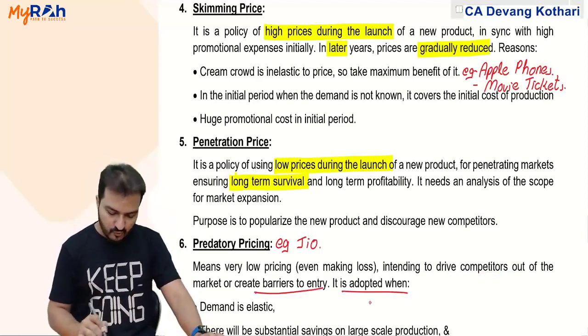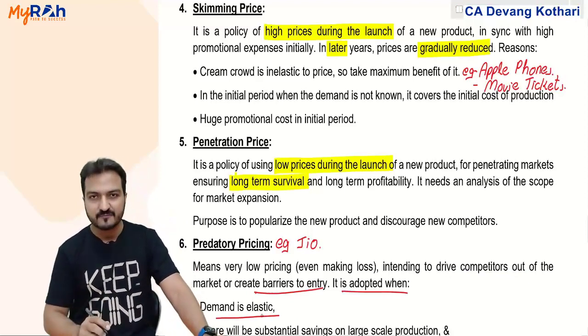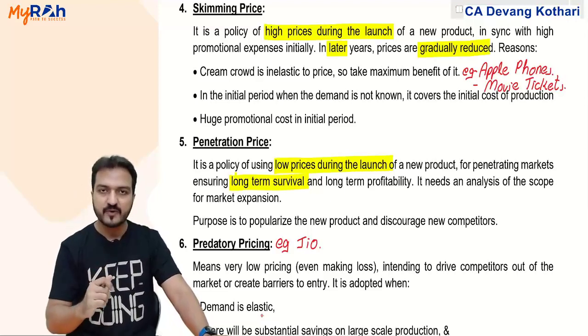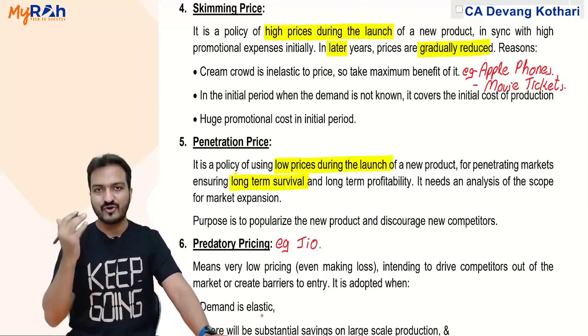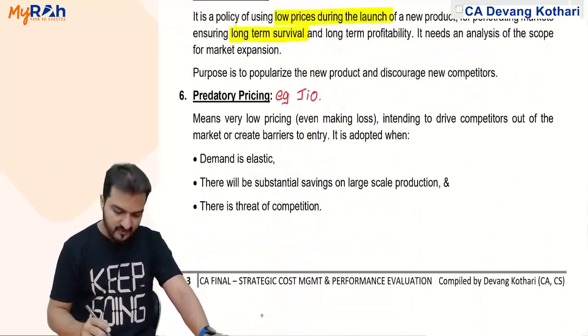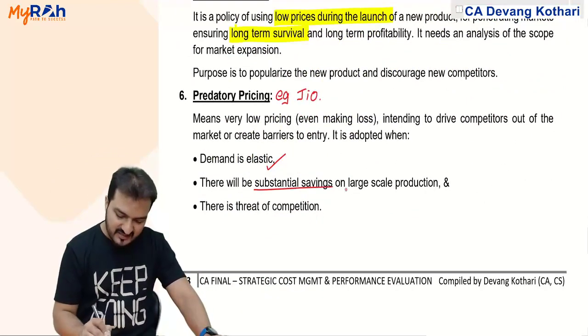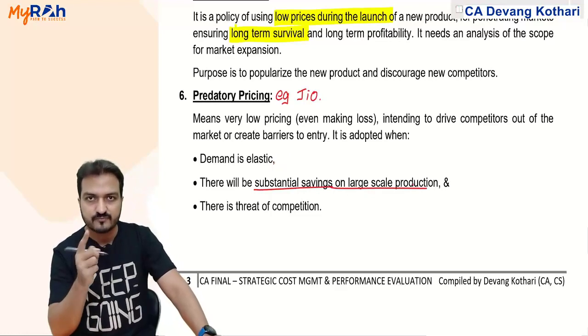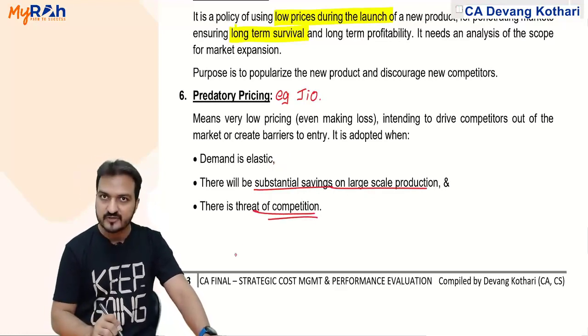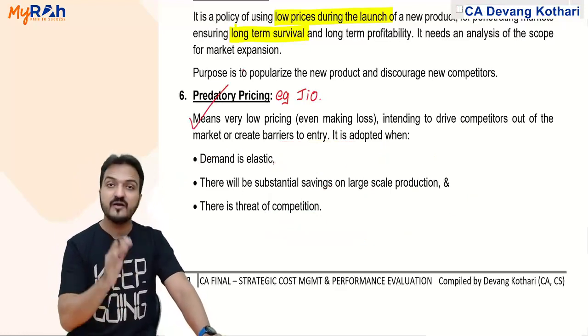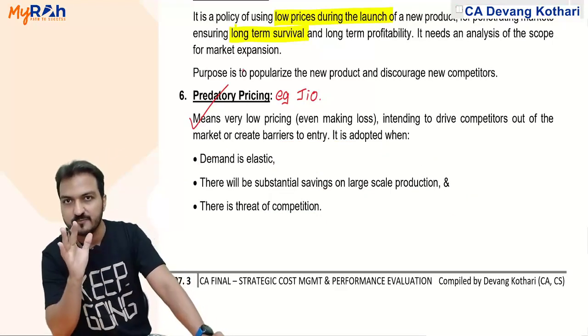It is adopted when demand is very elastic. Naturally, you charge less price if you know that charging less price will increase demand drastically. Yes, it is done when demand is elastic, when there will be substantial savings on large scale production, and there is threat of competition. If all three conditions exist, then and only then predatory pricing might be useful.